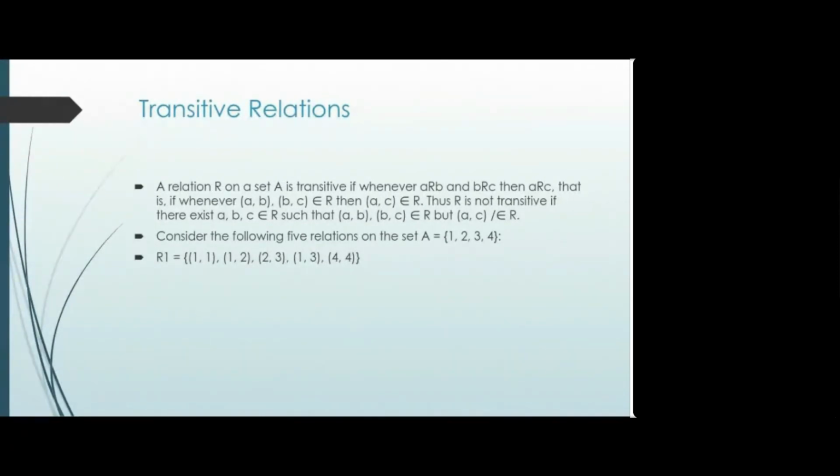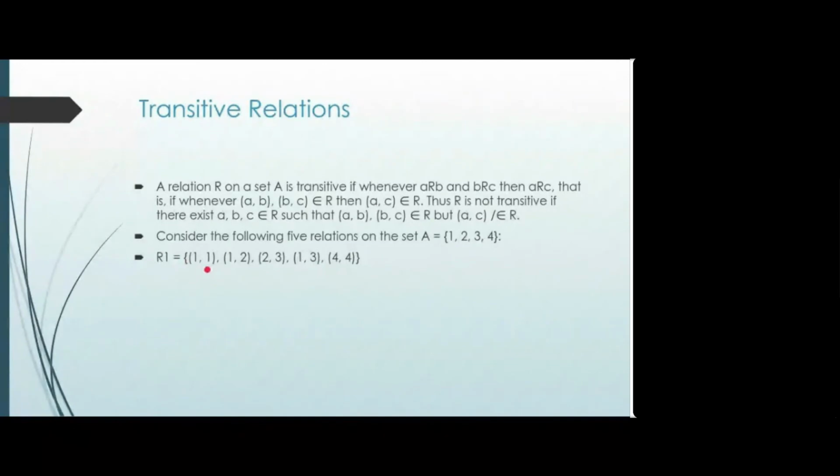As it is a tedious task, finding the transitive closure is again more tedious. So there is an algorithm called Warshall's algorithm which allows us to find the transitive closure.